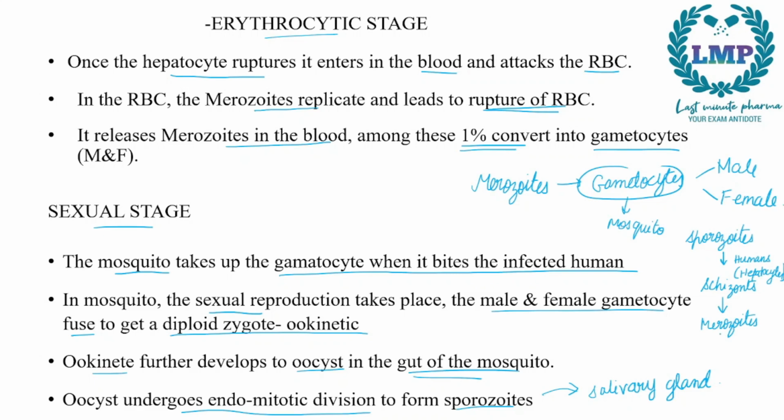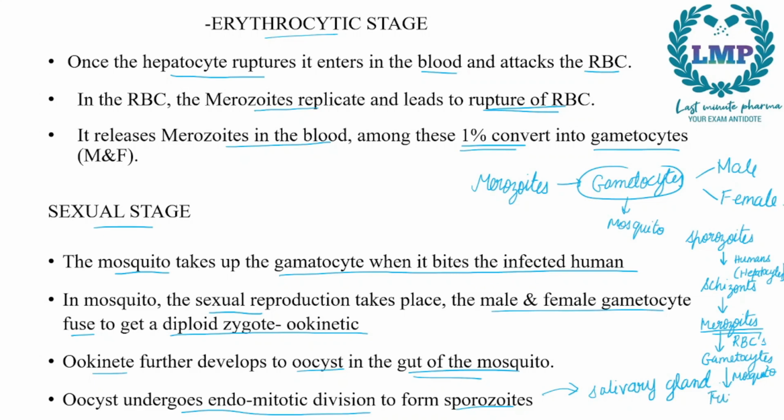From the merozoites, they will break free from the hepatocytes and enter into the RBC cells. In the RBC cells, the merozoites will be converted to gametocytes. From the gametocytes, they will enter the mosquito again. If the mosquito bites the infected individual, it will get back into the mosquito, and there